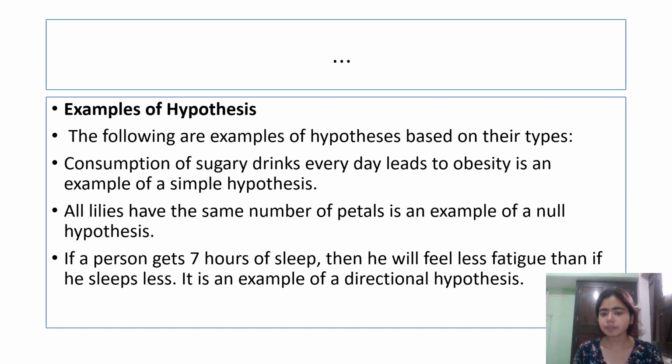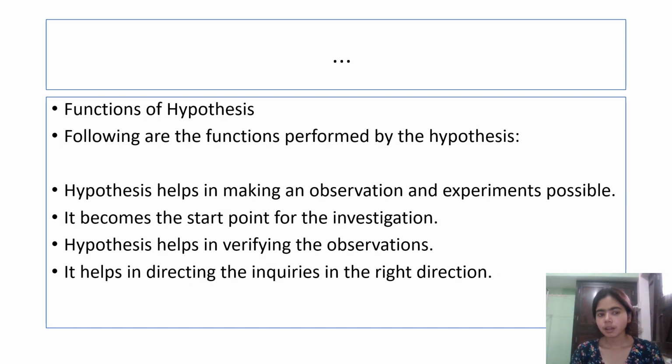If a person gets enough sleep, then he will feel less fatigue. If someone does not sleep sufficiently, then he is going to feel bad the whole day and not feel energetic. This is an example of a directional hypothesis.